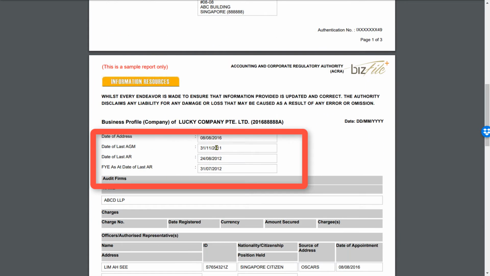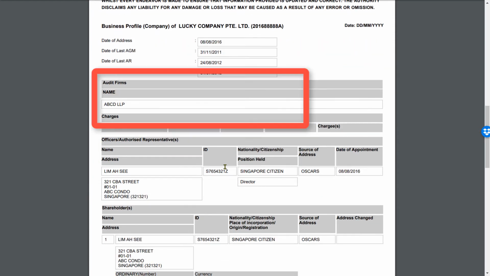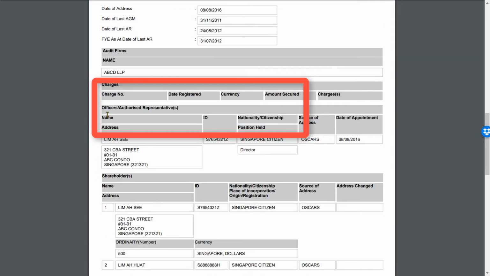And then the date of address, date of last annual general meeting, date of last AR, and financial year end as at the date of last AR, all are shown over here. If the company has appointed any auditor, the name of that audit firm appears here. If the company has taken any loans by hypothecating their property, and if there are any charges on their properties, then those charges also appear here.